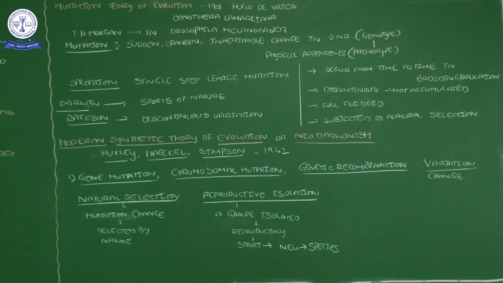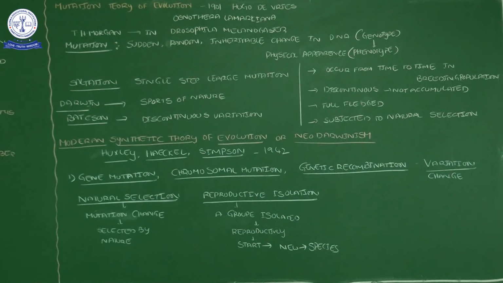Okay, based on this theory, any organism evolves in a process of 5 steps. One is gene mutation, chromosomal mutation or genetic recombination. Any organism shows some variation, and the reasons for that variation are gene mutation, chromosomal mutation or genetic recombination. In gene mutation, a small character is changed, because a gene is responsible for a character, and in chromosomal mutation, an abnormal condition of the organism may be caused.